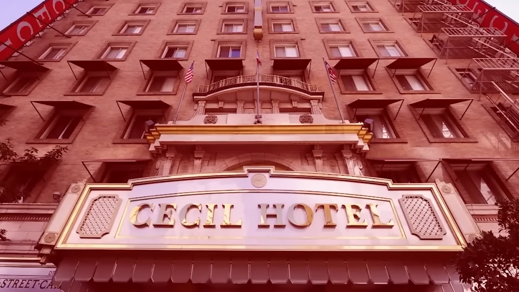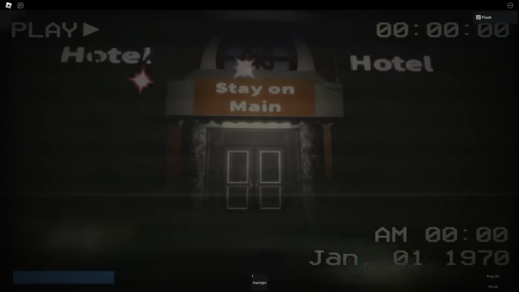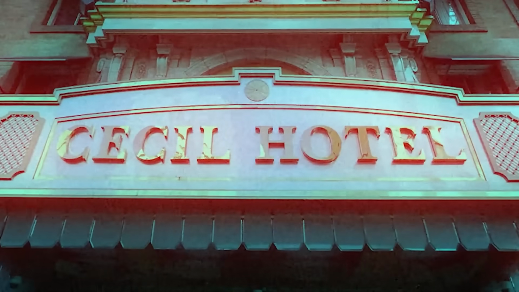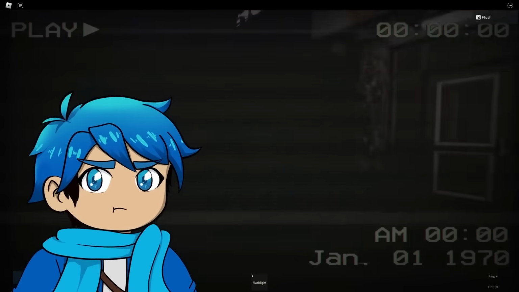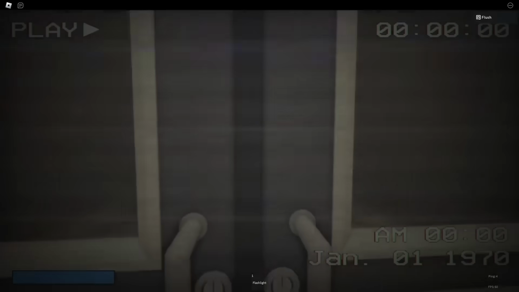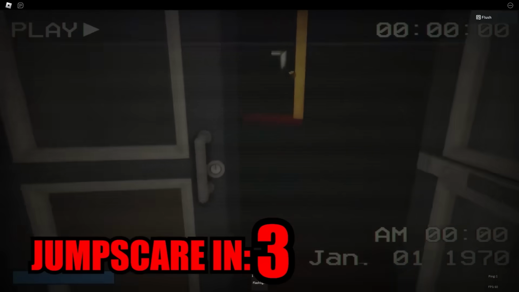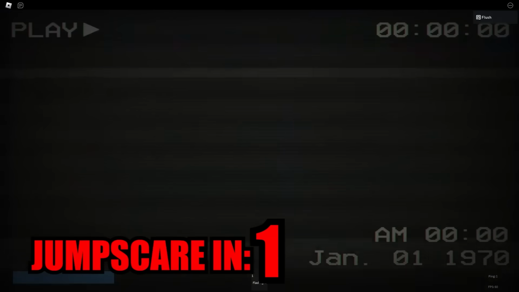Yeah, so if you don't know about the Cecil Hotel, it's a real hotel in America. Oh jeez, I don't want to play this. Stay on Main. Yeah, they also had to change the name because of its infamous nature. Pretty much a lot of bad things happen in the hotel. Let me just walk inside. Oh, I don't like this already. I hate this. No. It's that chick from the Mimic, I think.